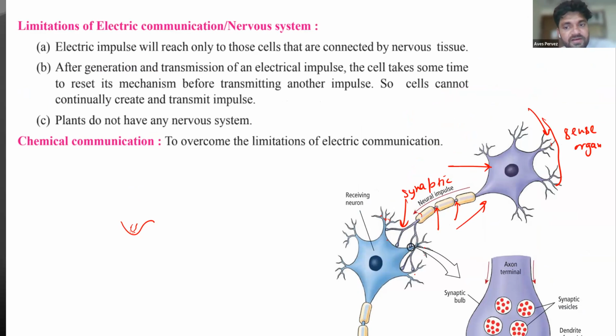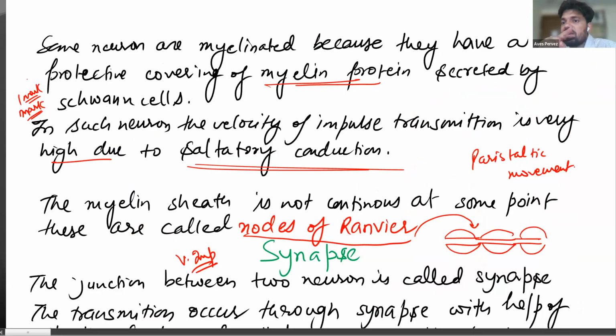The message is transferred inside the neuron in the form of electrical impulse, but at the junction, at the gap between the two neurons, it is converted into chemical impulse.